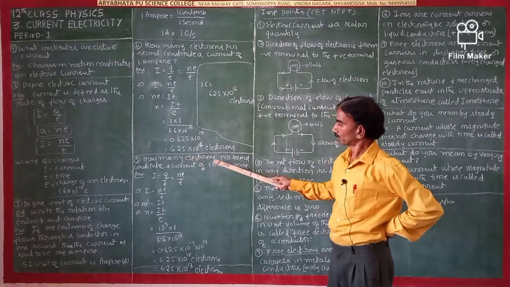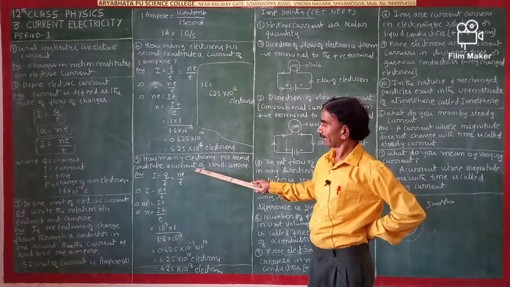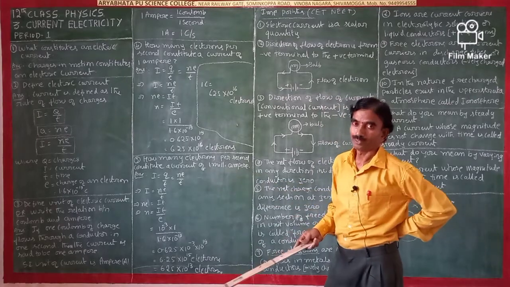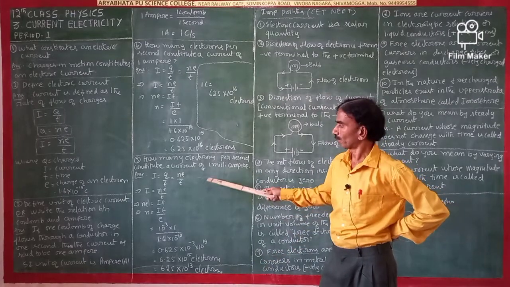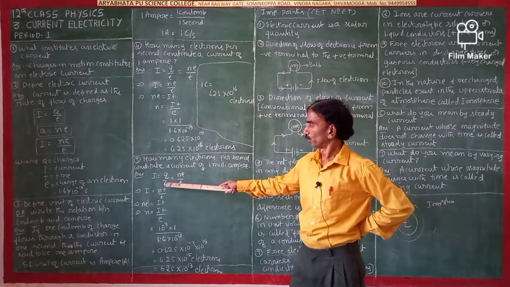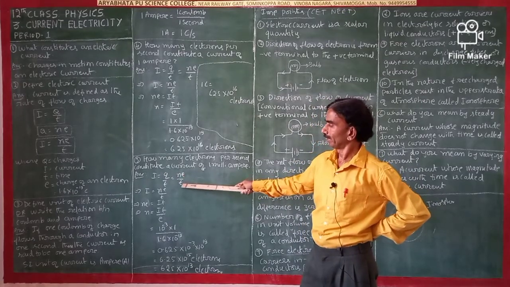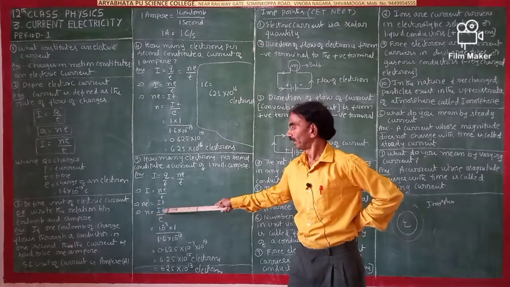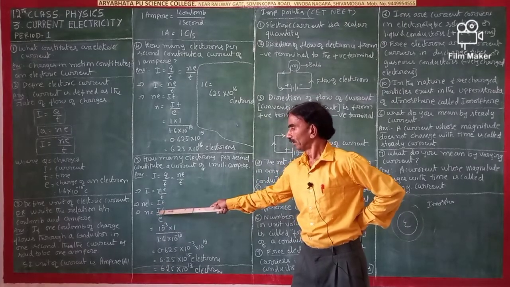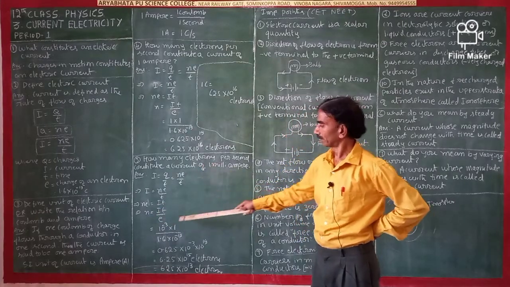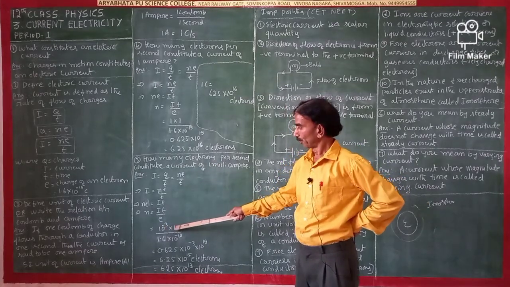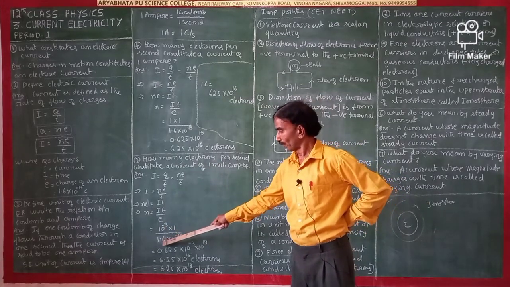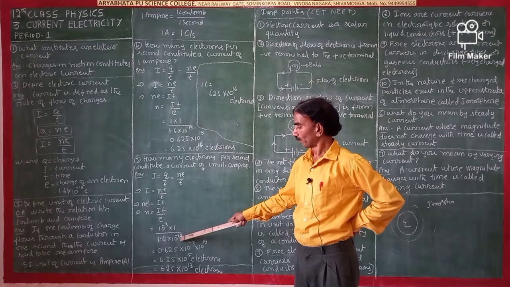Same question: how many electrons per second constitute a current of 1 milliampere? 1 milli means 1 by 1000, that is 10 to the power of minus 3. I is equal to Q by T, that is nE by T, so n is equal to IT by E. I means 10 to the power of minus 3, into 1 divided by 1.6 into 10 to the power of minus 19.